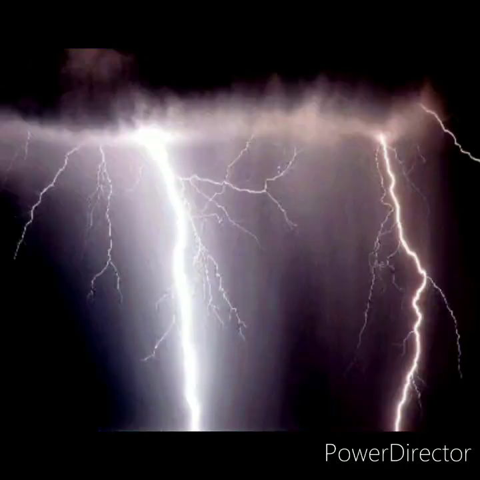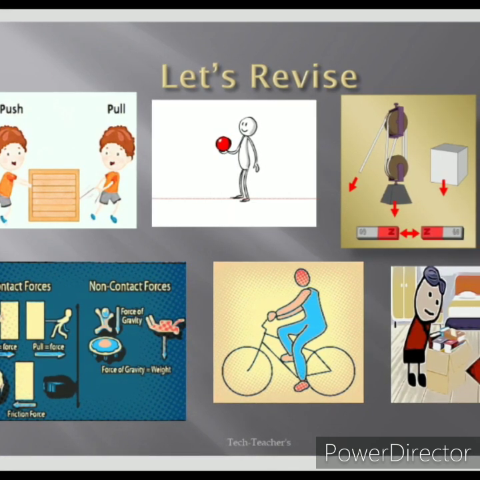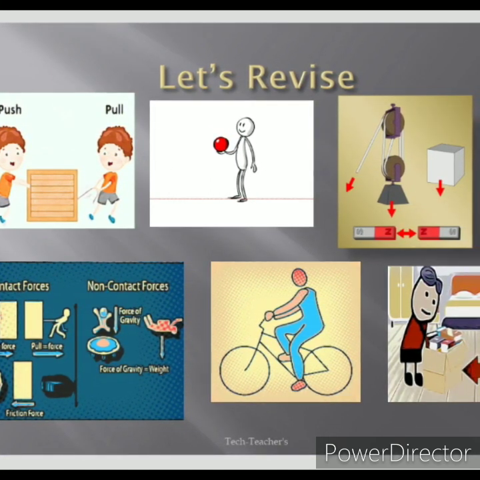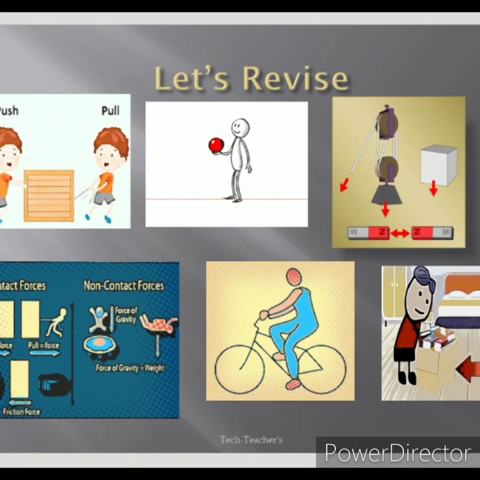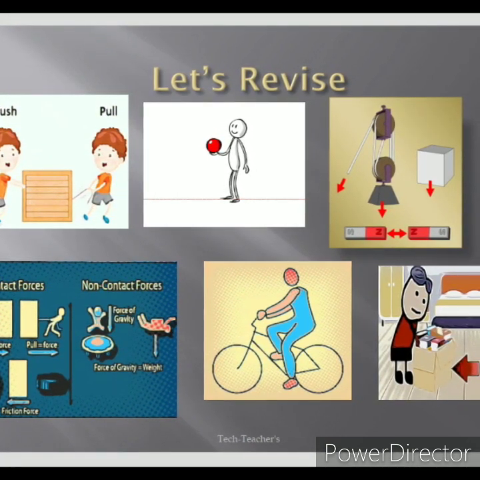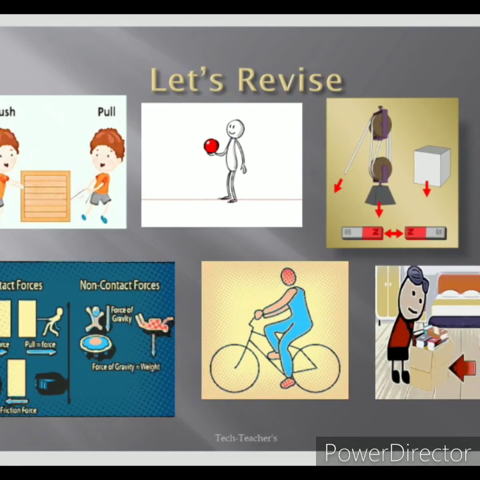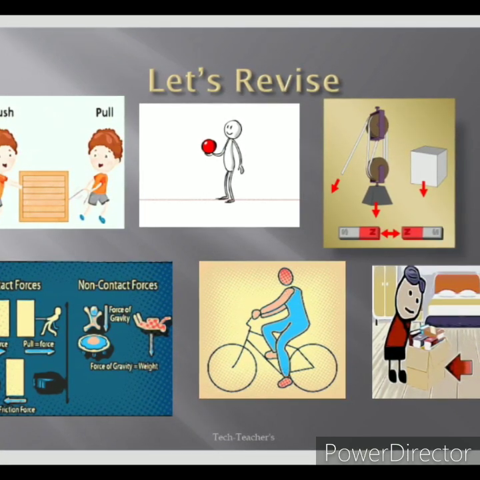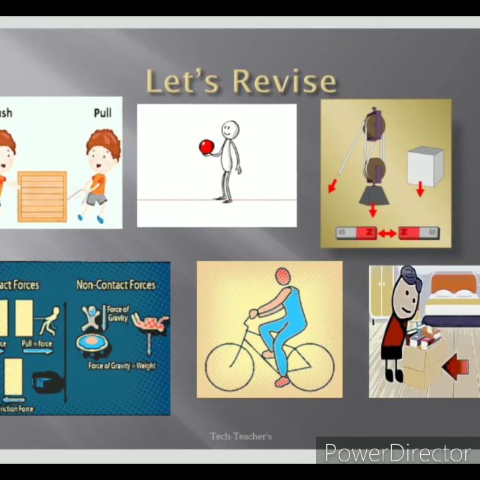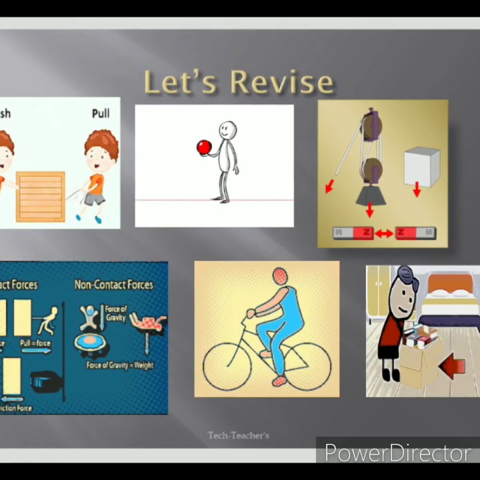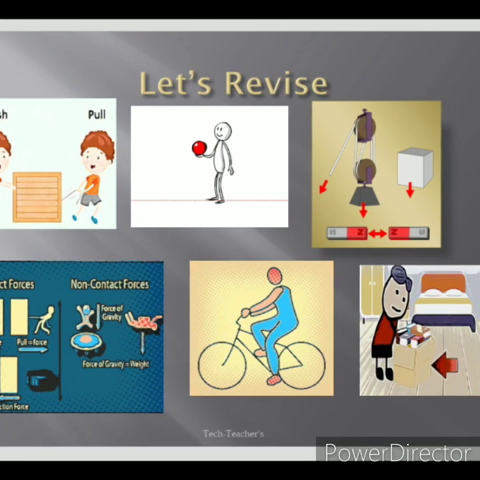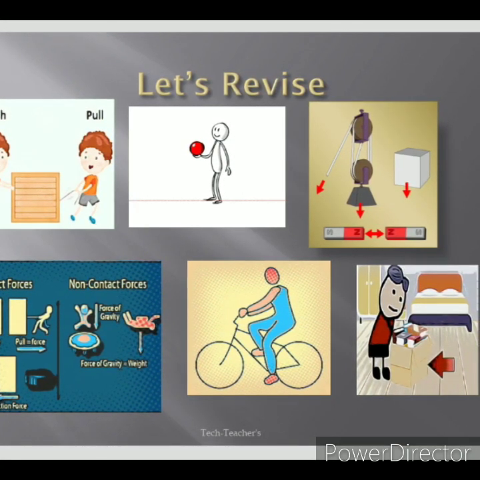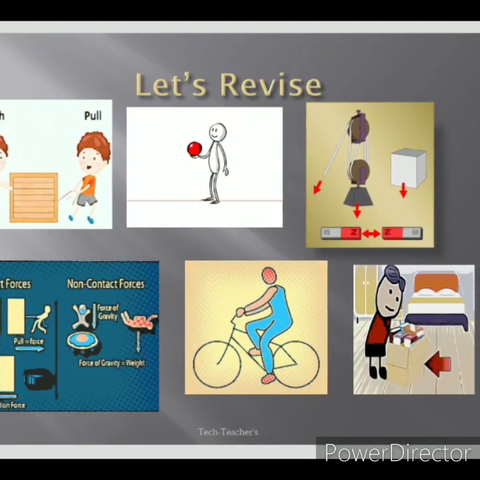So till now we have understood what forces are, their units and dimensions, and the types of forces. Now let's revise the topic. Force can be described as a push or a pull. We can see in the images above how the push and pull creates force on the object and makes an object move or stop. The definition of force is any interaction that, when unopposed, will change the motion of an object.